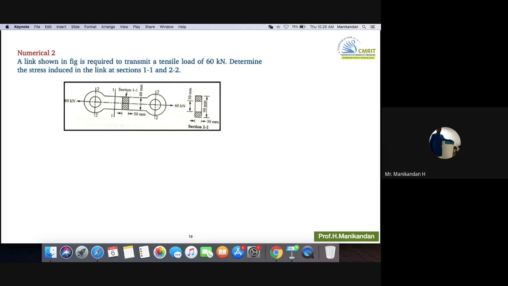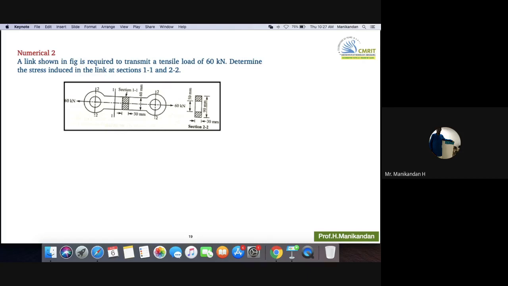So if you see all these three things, axial stress, bending stress, and shear stress, we name them according to the nature of the load which is acting on the component. Nobody will tell you that in this component shear stress is produced, or that bending stress is produced.